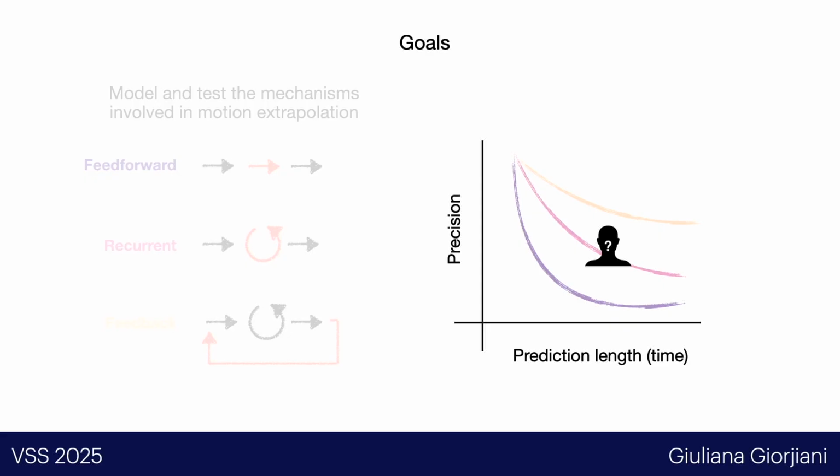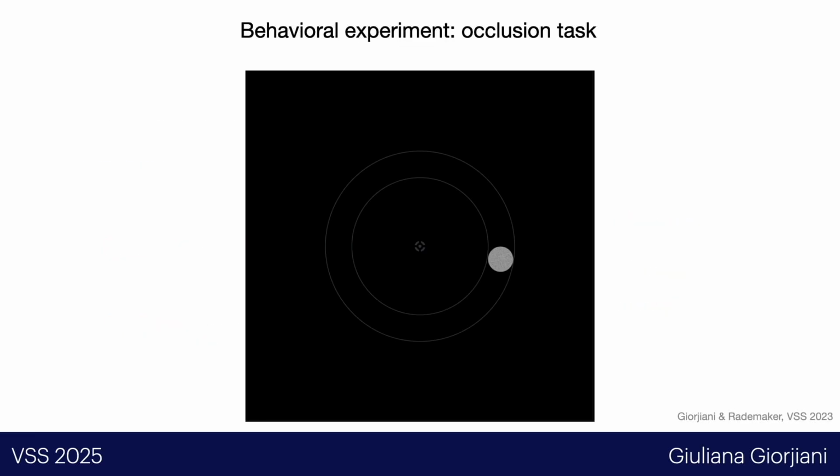So I will start with how we quantify motion extrapolation in humans. We brought 21 participants to the psychophysics room, and they performed this task. They see the target moving around a circular trajectory, and they are requested to track the target during the visible and occluded parts. To make sure they are doing this, we presented small red blinks on the screen, and they have to do a 2AFC task where they say if the shot falls ahead or behind the target.